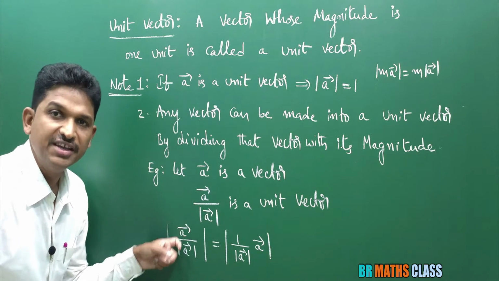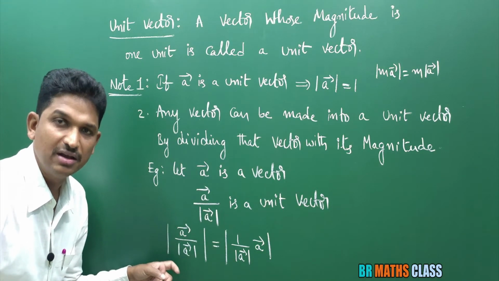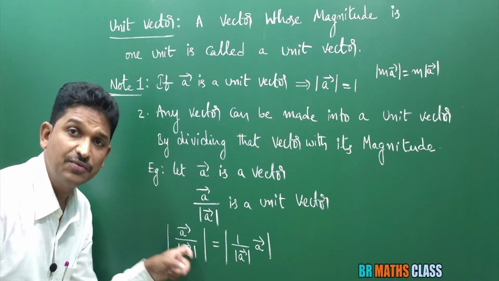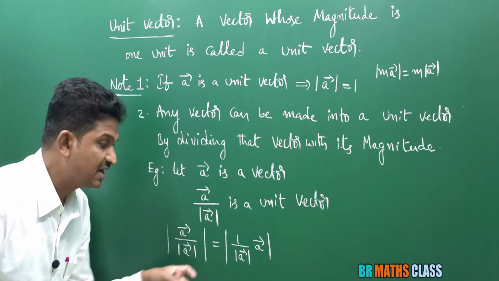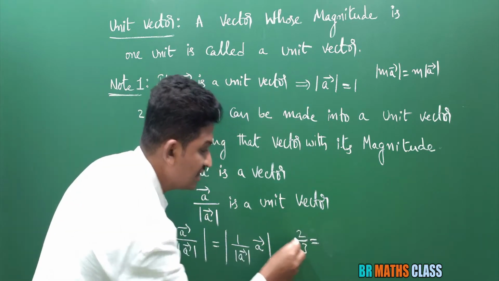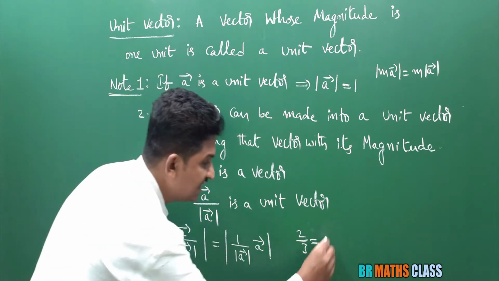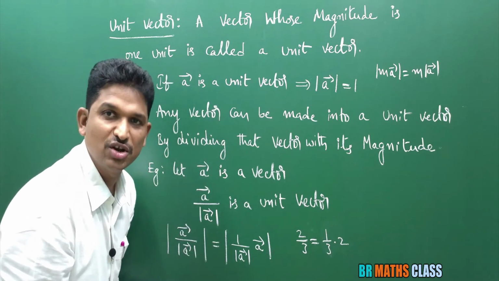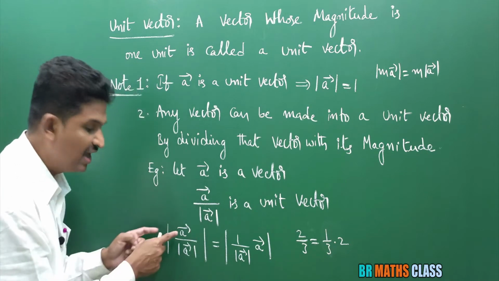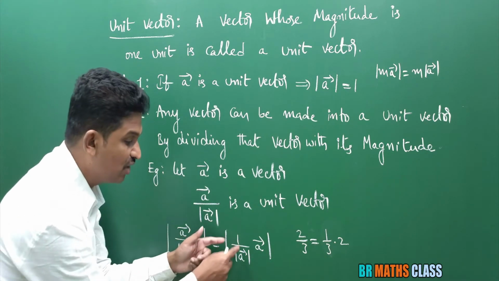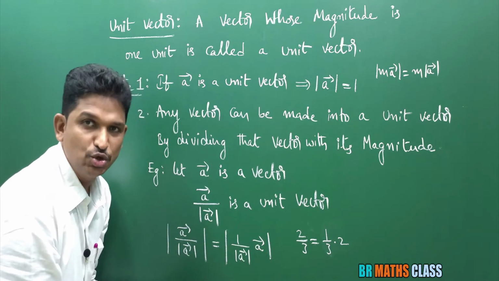The magnitude of a bar is a scalar, some constant, the length of a vector. Like 2 by 3 can be written as 1 by 3 into 2, in the same way a bar divided by the magnitude of a bar can be written as 1 divided by the magnitude of a bar into a bar.